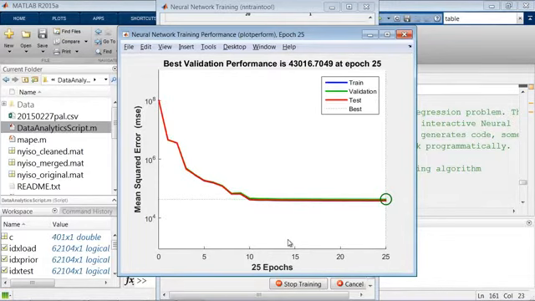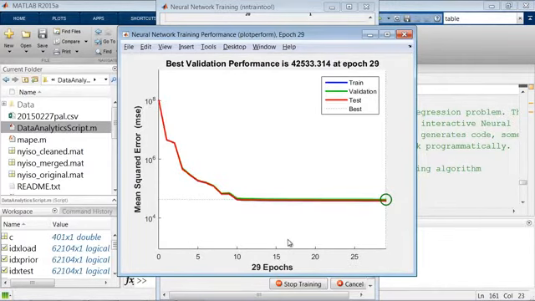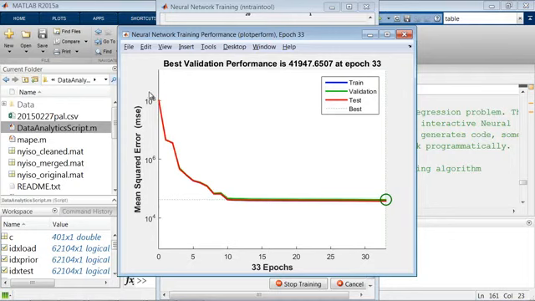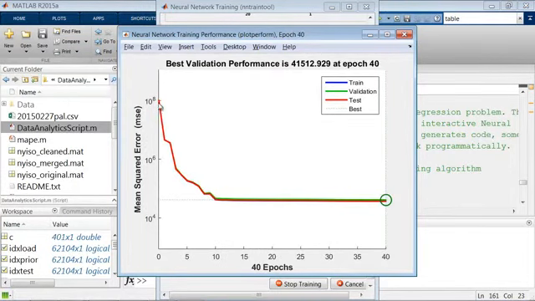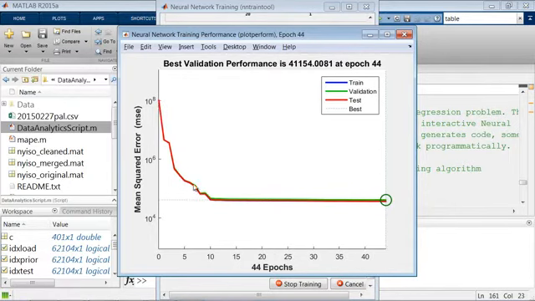On the x-axis here, we can see what iteration the model is on as it's training. And then on the y-axis is the common metric for accuracy, the mean squared error. We can see that in the first couple of iterations we saw really rapid improvement, and now we're on just this slow but steady improvement until it eventually converges.